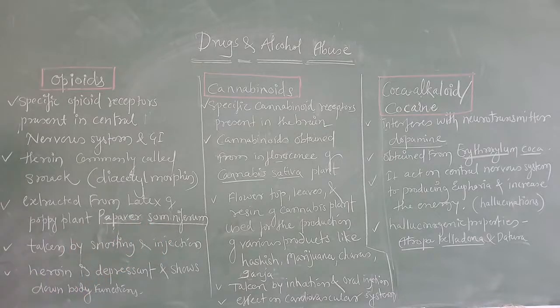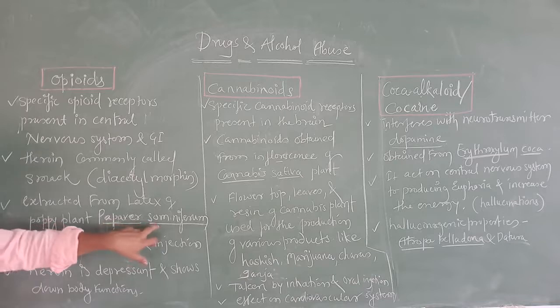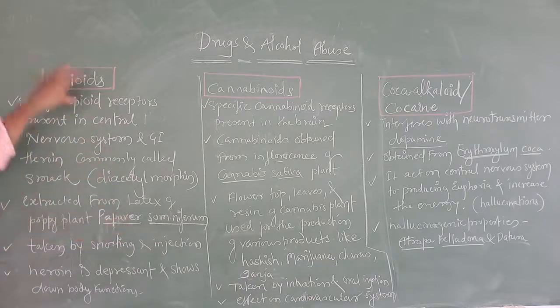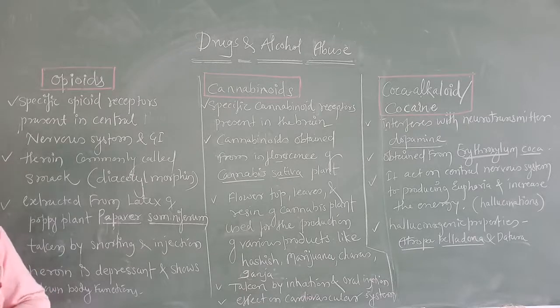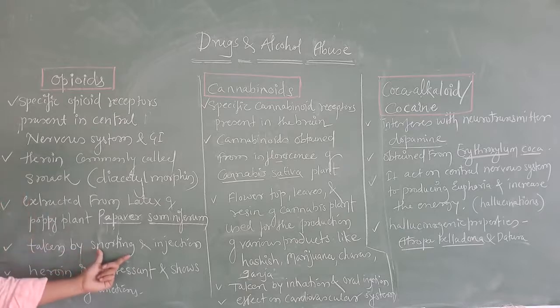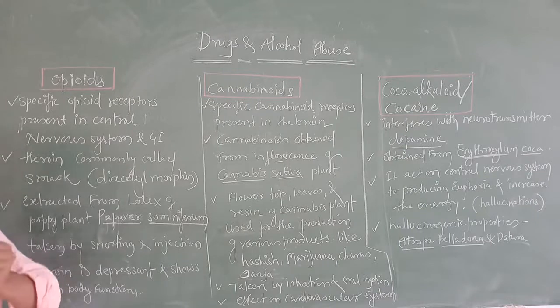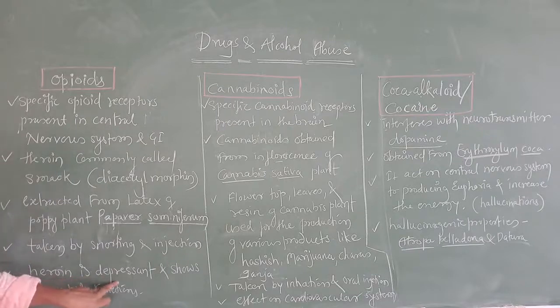Okay, so this is about the poppy plant, Papaver somniferum. From the latex of this plant, opioids are obtained. Next, how do users take these opioids? The opioids are taken by snorting and injection. Snorting means they inhale through the external nostril. Injection, you know about the injection. Last, heroin acts as a depressant. It is a depressant and slows down body functions.